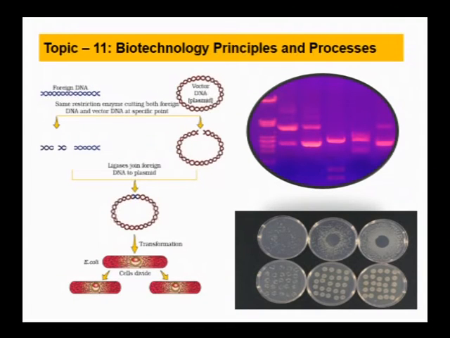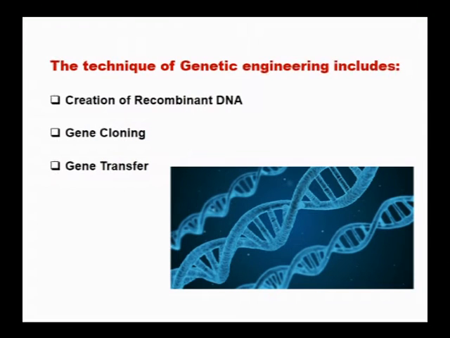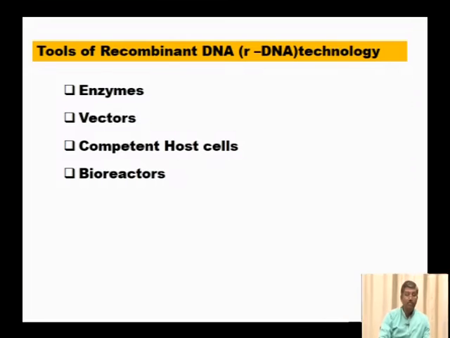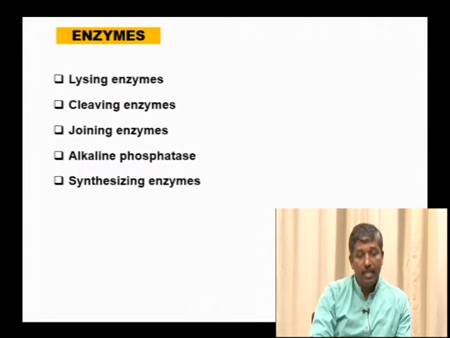Now, we will move on to the next topic, biotechnology principles and processes. We go through the topics, which include genetic engineering techniques: creation of recombinant DNA, gene cloning, gene transfer. The first recombinant DNA was constructed by Stanley Cohen and Herbert Boyer using Salmonella typhimurium. The tools we use in recombinant DNA technology include enzymes, vectors, competent host cells and bioreactors.